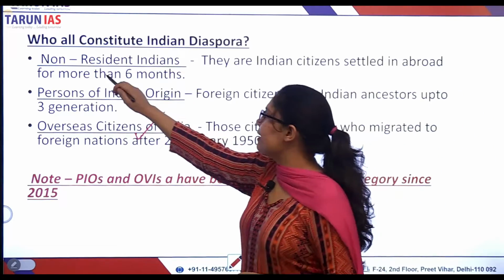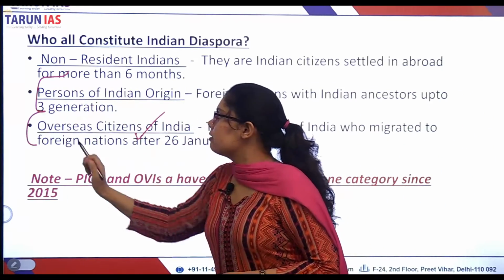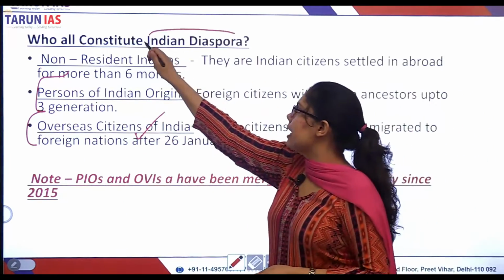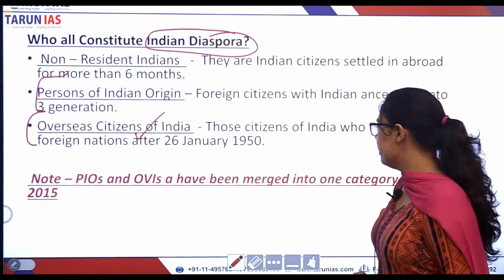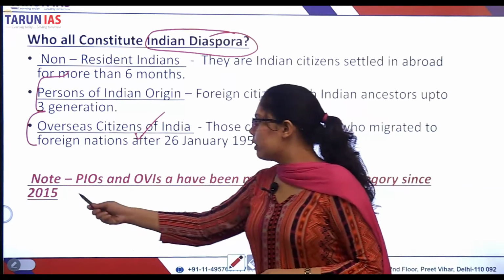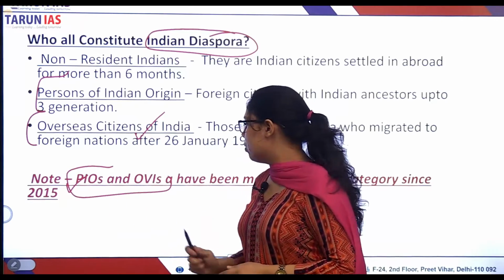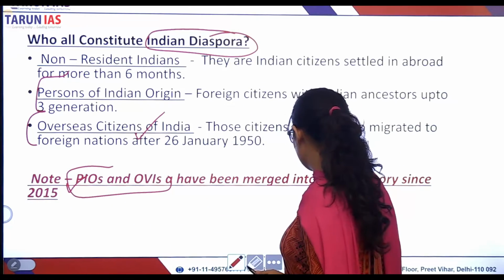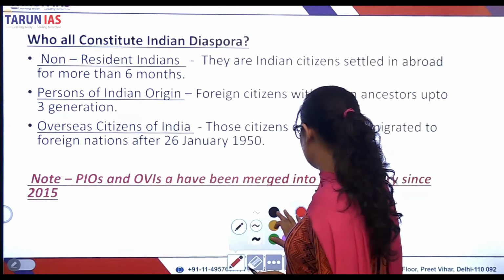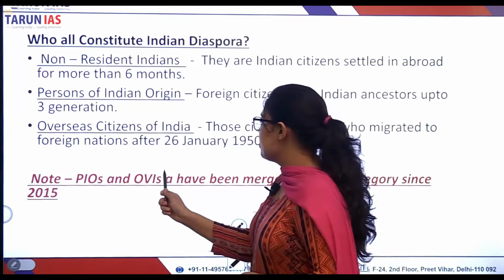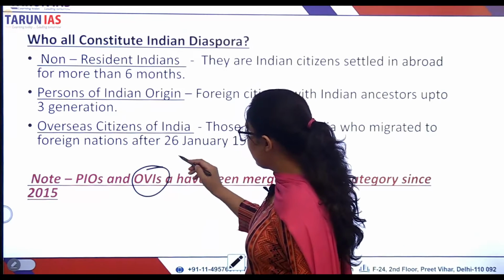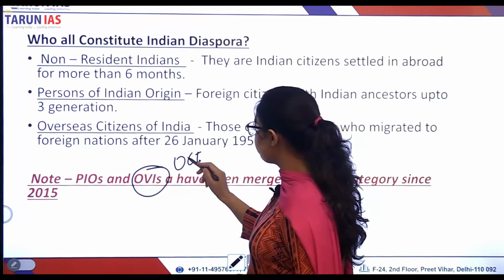Now these three categories constitute the Indian diaspora. How big is the Indian diaspora? There is one important note that you should take into consideration, that PIOs and OCIs, this is not OVI, this is actually OCI, right?